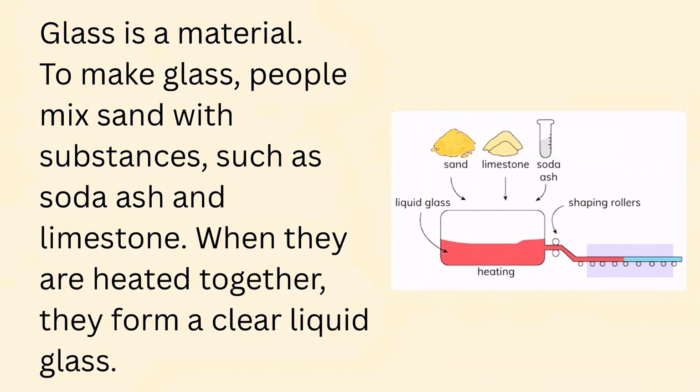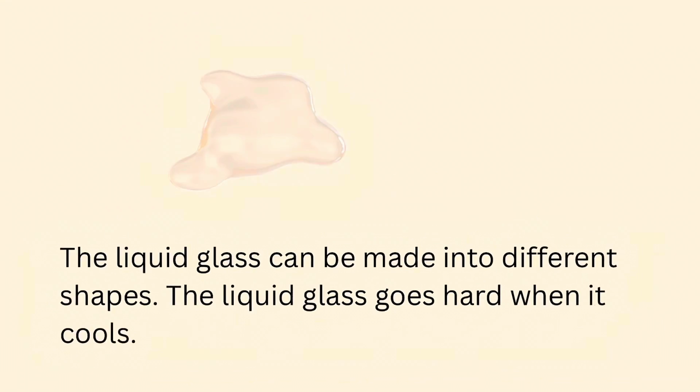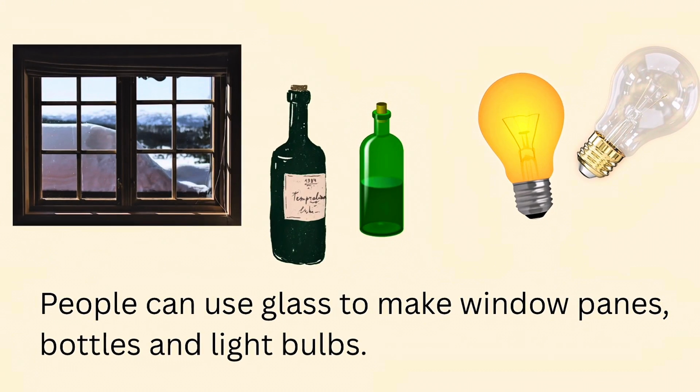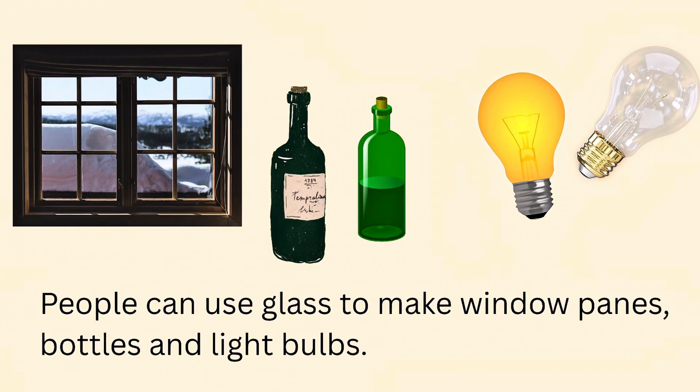Glass is a material. To make glass, people mix sand with substances such as soda ash and limestone. When they are heated together, they form a clear liquid glass. The liquid glass can be made into different shapes. The liquid glass goes hard when it cools. People can use glass to make window panes, bottles, and light bulbs.